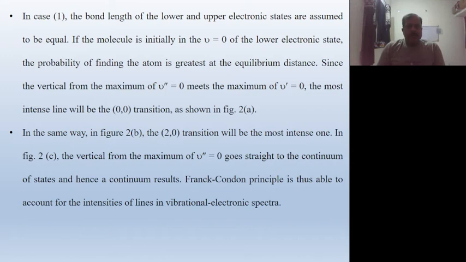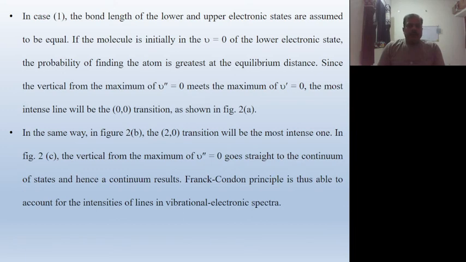This is the first case. The bond lengths of the lower and upper electronic states are assumed to be equal, so the transition will be 0-0. That's why all these terms are equal. If the molecule is initially in nu double prime equal to 0 of the lower electronic state, the probability of finding the atom is greatest at the equilibrium distance.